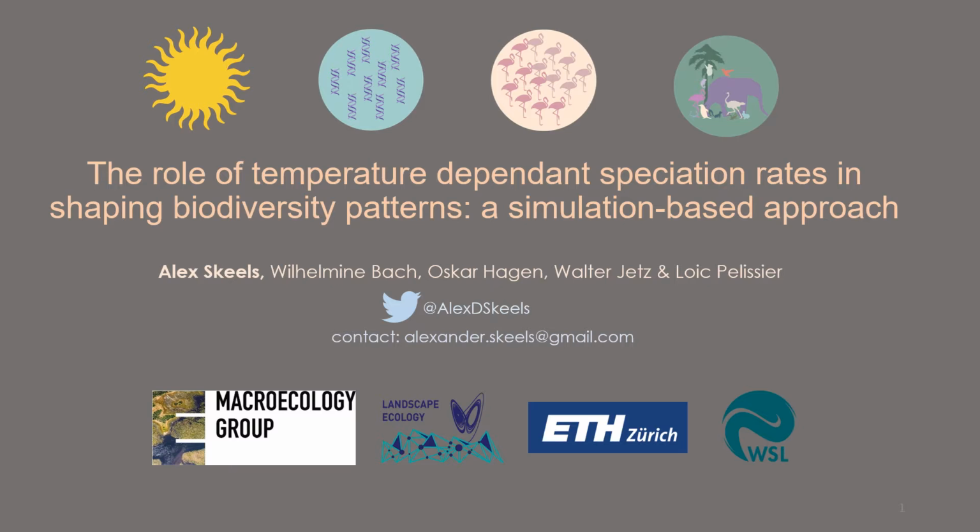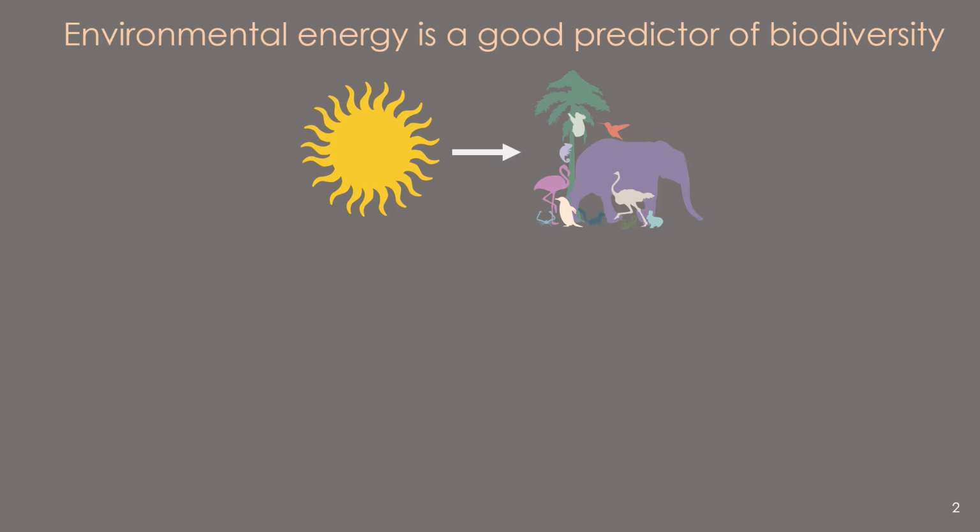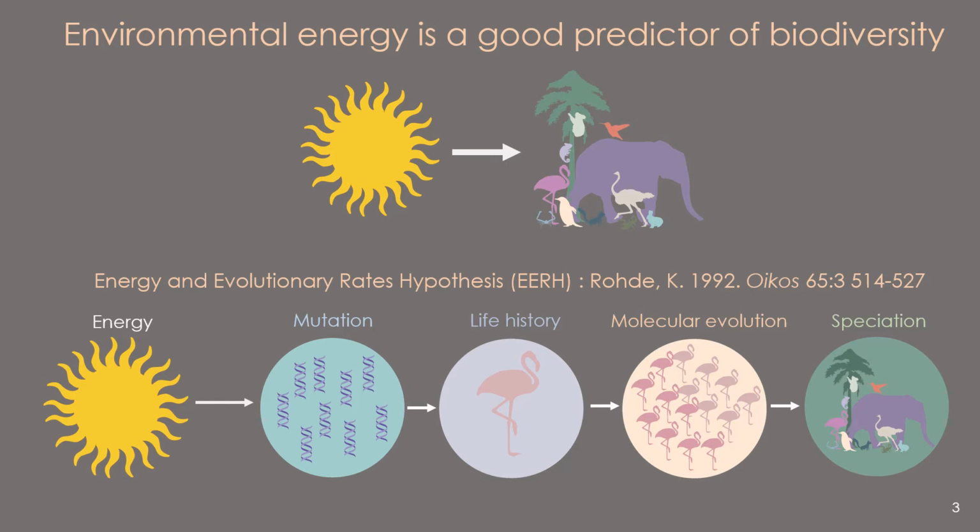So to kick off, environmental energy is a really good predictor of biodiversity, but we still don't really know why. One explanation for this relationship was put forward by Klaus Rode under the energy and evolutionary rates hypothesis. This hypothesis argued that high environmental energy or temperature drives faster rates of mutation and/or faster life histories. These factors contribute to faster rates of molecular evolution, which might lead to faster rates of speciation.